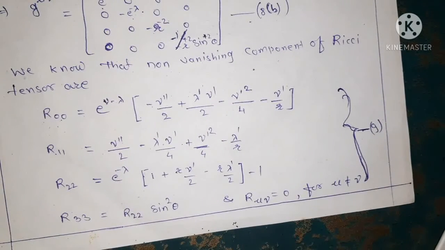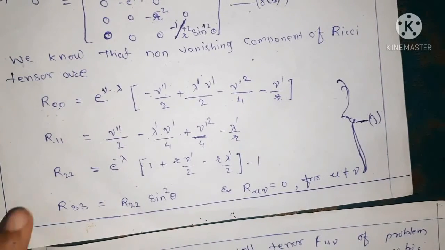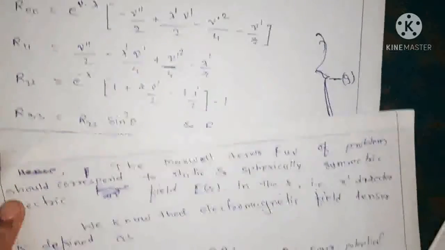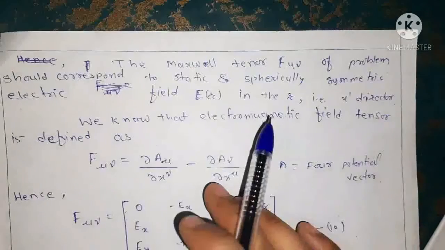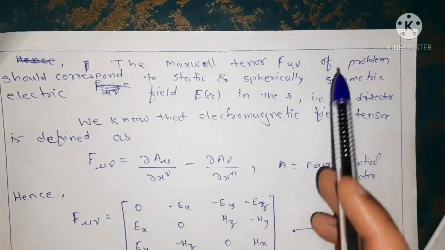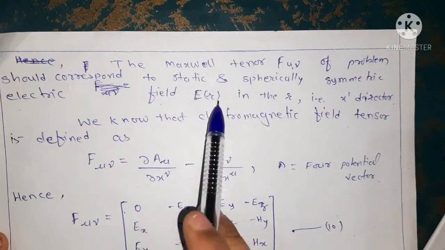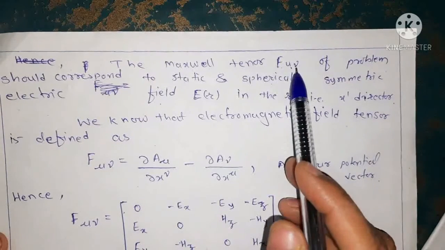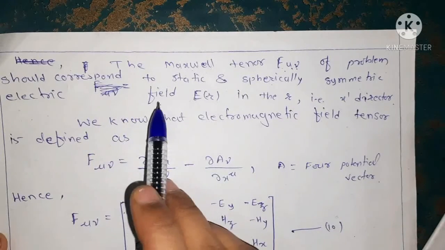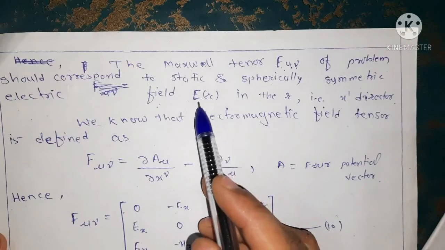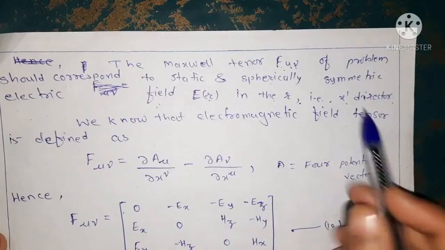Now we solve the Maxwell equation, and then we substitute the values of this. Okay, so see here, the Maxwell tensor F mu nu that we have defined should correspond to a static spherically symmetric electric field E of r. That is, this F mu nu is the tensor given by Maxwell which corresponds to the electromagnetic field E of r in the r direction, that is in the first coordinate.